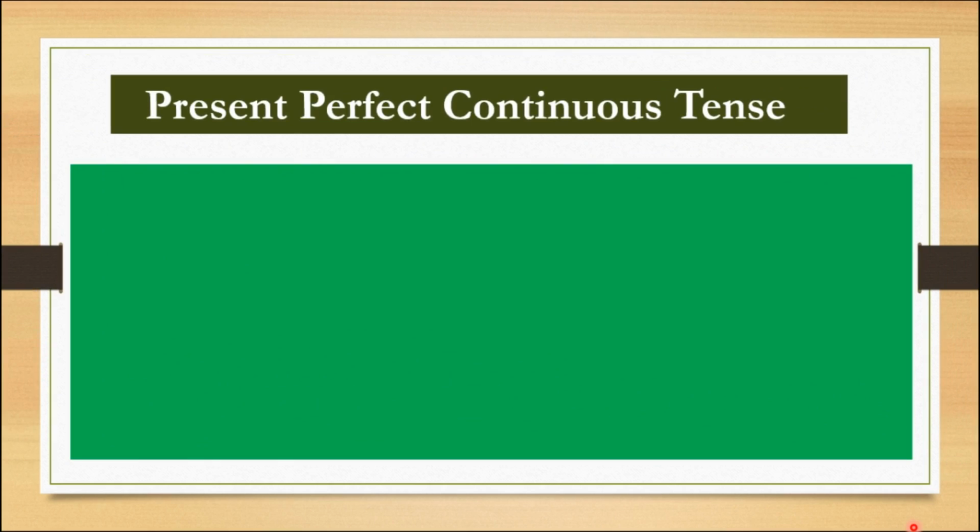Okay, come to the next and the last in the series of present tense, that is called present perfect continuous tense. It's also one of the important tenses in the tenses. It shows an action started in the past and is still continuing. Look, boys, in present perfect tense also, there is a connection between the past and present. In the present perfect continuous tense, it clearly shows the action started in the past and still it is continuing.